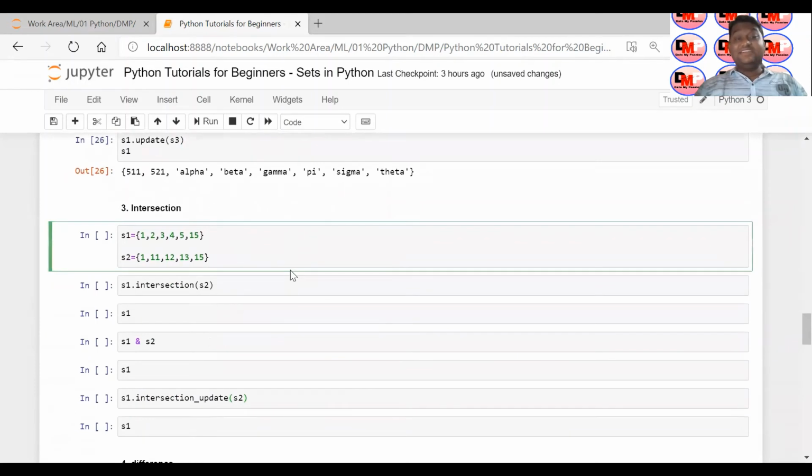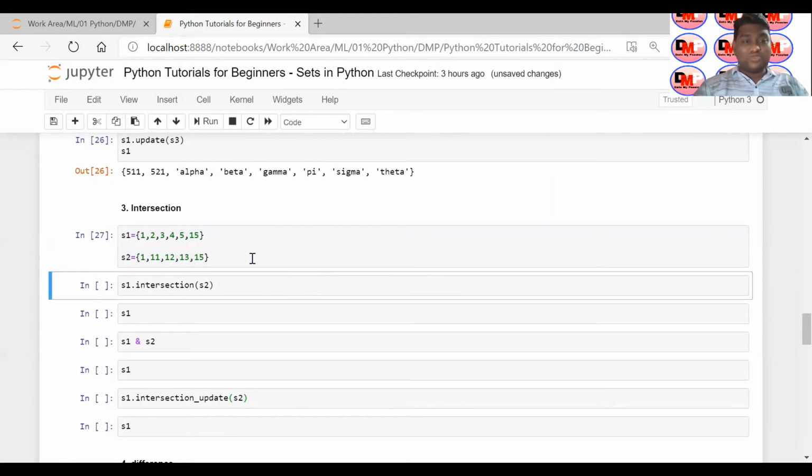Let's see intersection. While studying in 9th or 10th standard, you might have seen all these set, intersection, union. This we have already taught in our elementary education. So this is those concept only. But yeah, I'm teaching you in Python language how we can do that through a program, right? So again, I am declaring here S1 and S2. These are the two sets.